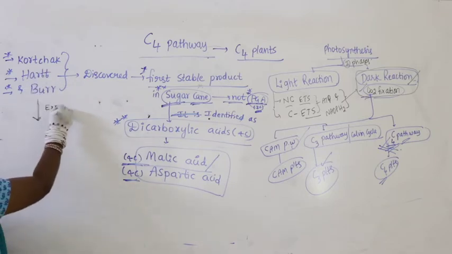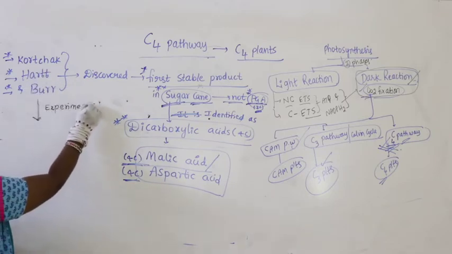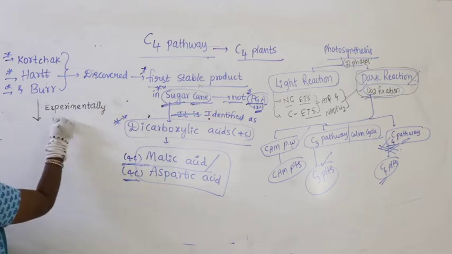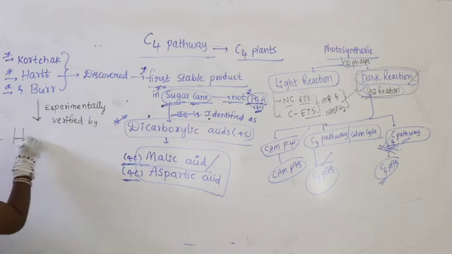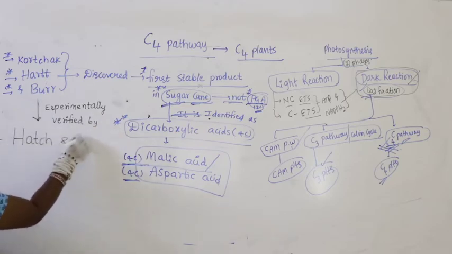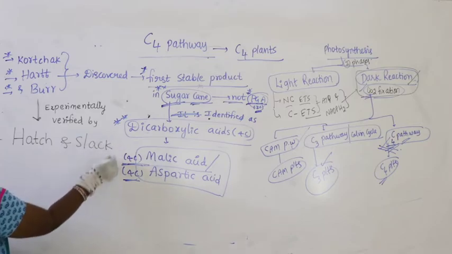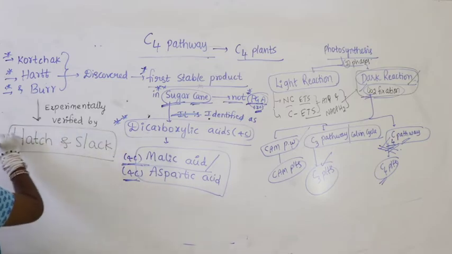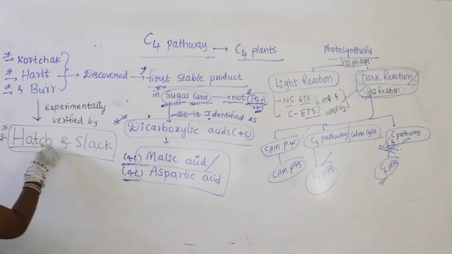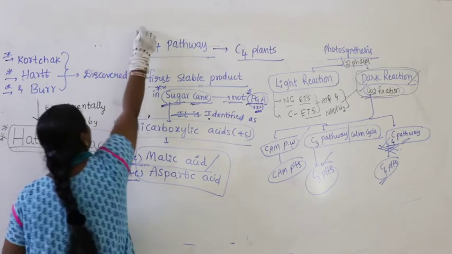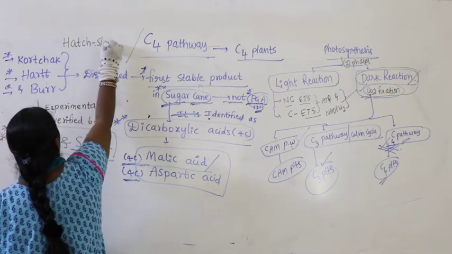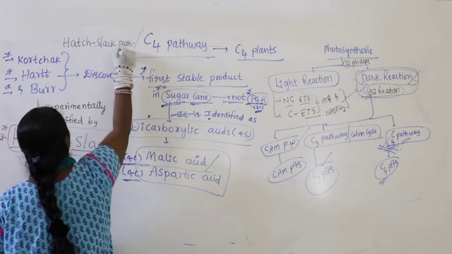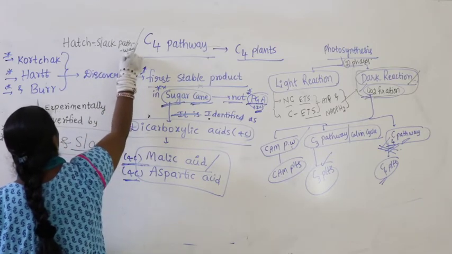This was experimentally verified by a collaboration of the two scientists Hatch and Slack. That is why the C4 pathway is also called the Hatch-Slack pathway.